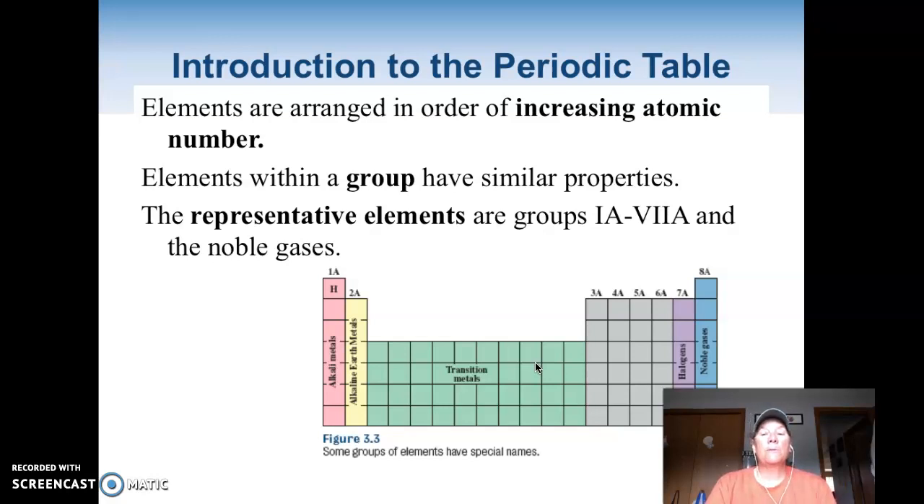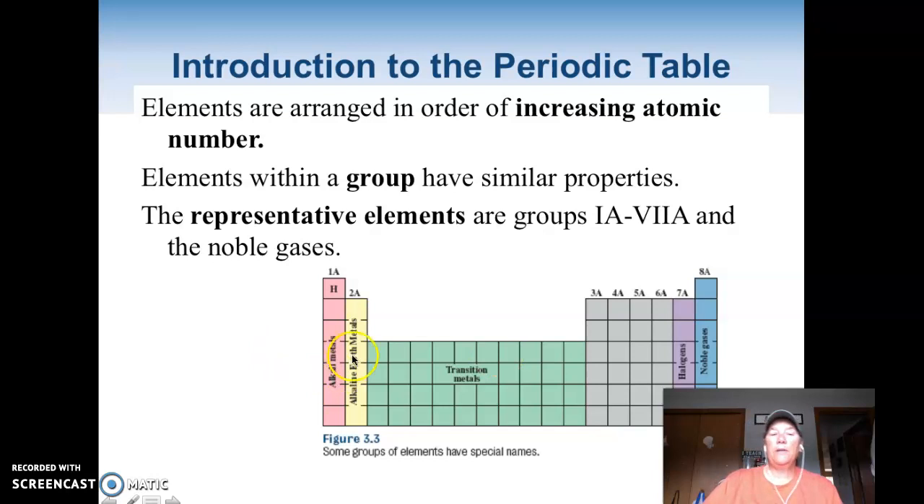The problem was there were a couple spots where increasing atomic mass didn't work. There's a few spots where there's lighter elements out of order by the increasing mass. So a guy by the name of Moseley said, hey, let's put them by increasing atomic number, and that's the number of protons. And once they put them in by that, the table worked perfectly. So Mendeleev gets credit for it, and Moseley gets credit for fixing it.